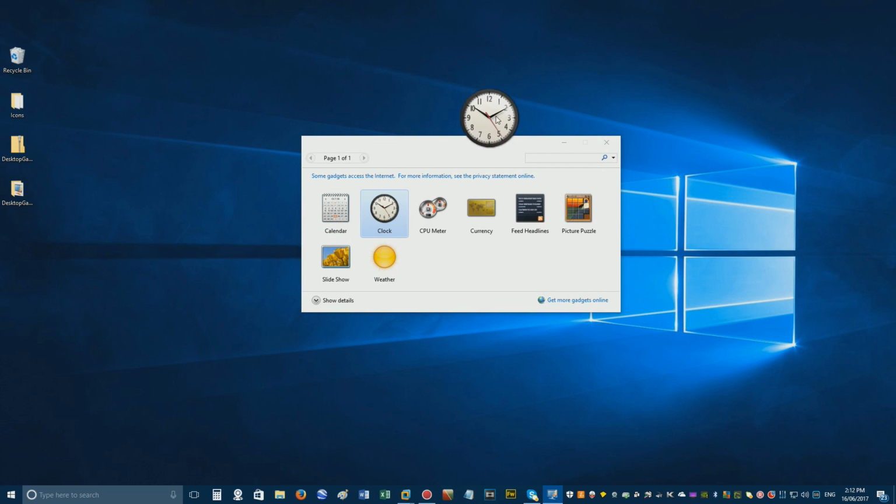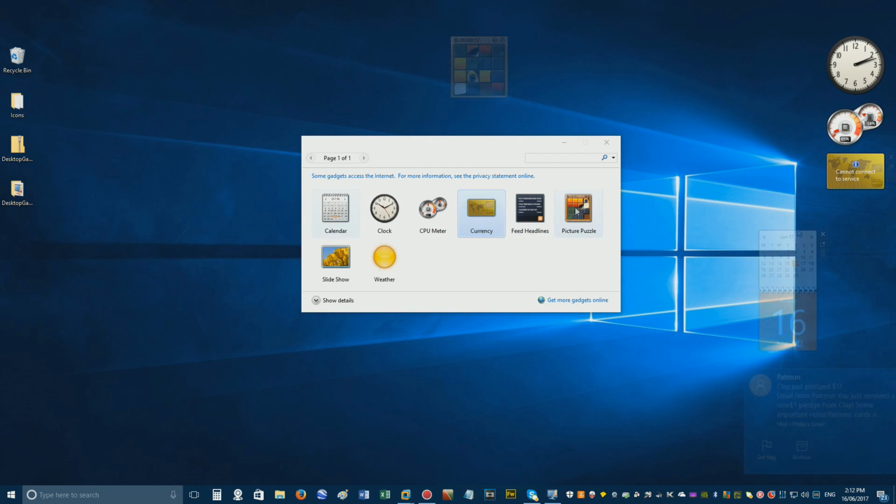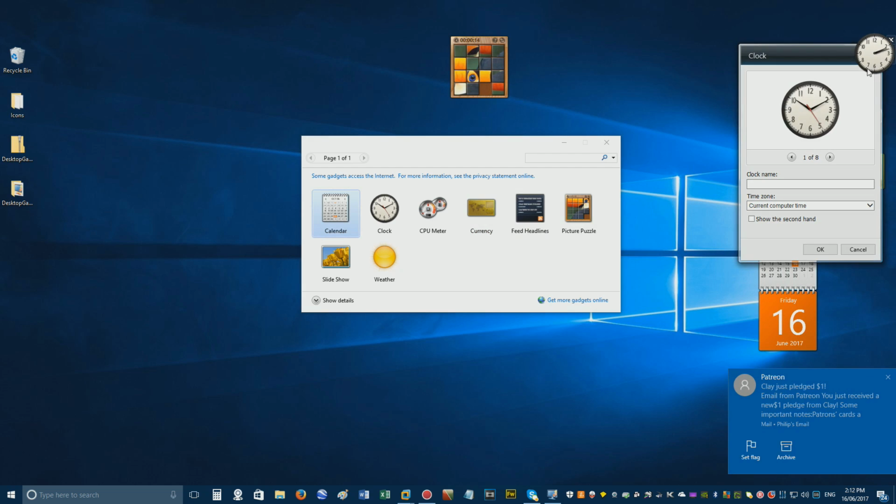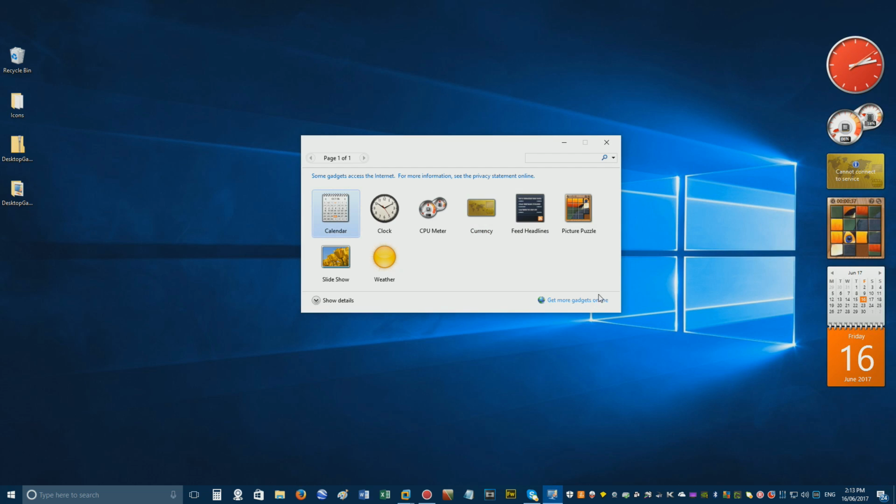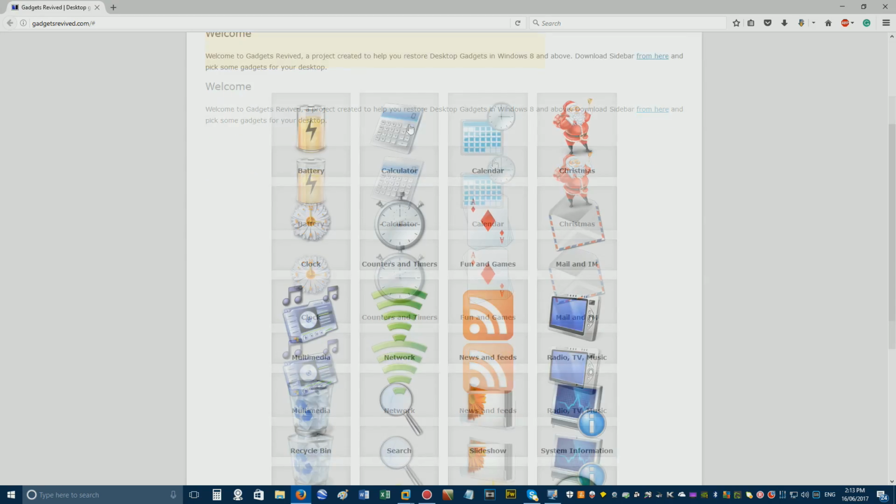Drag the gadgets you want from the window onto your desktop. You can also drag them to the side of the screen to have them automatically snap there. You can modify the appearance of objects like the clock by clicking the spanner button, and even click Get More Gadgets Online to find other new useful gadgets.